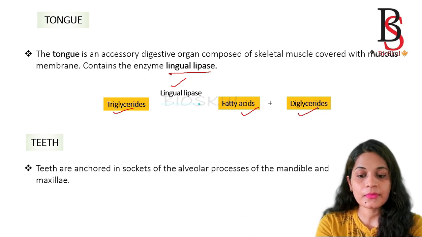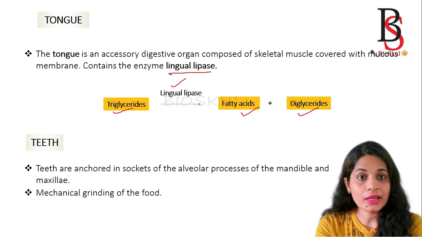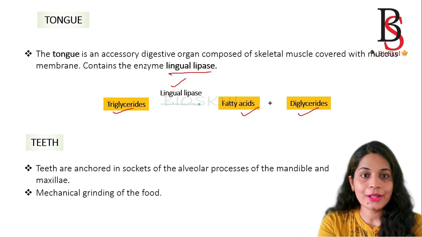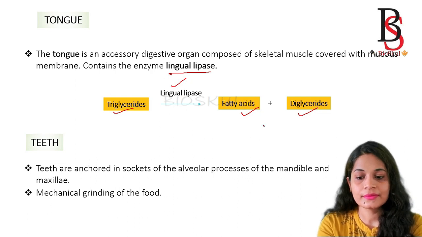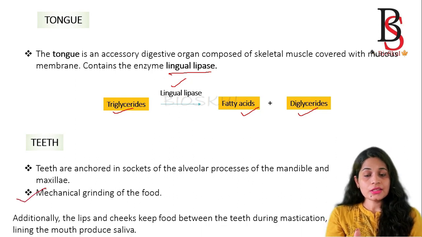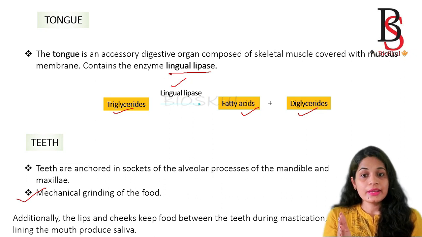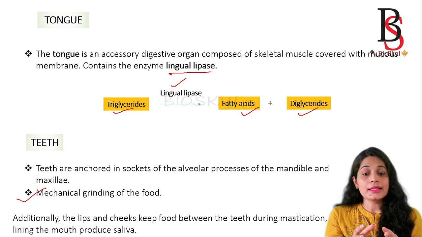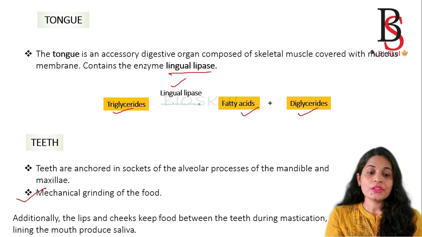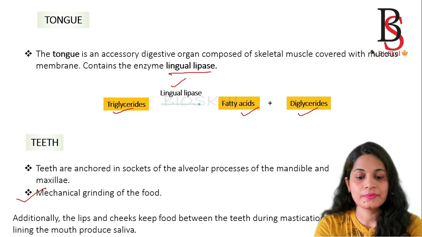And what is the function of teeth? They help in the grinding of food material. In addition to the salivary glands, tongue and teeth, the mouth also has lips and cheeks, which help keep the food between the teeth during mastication.